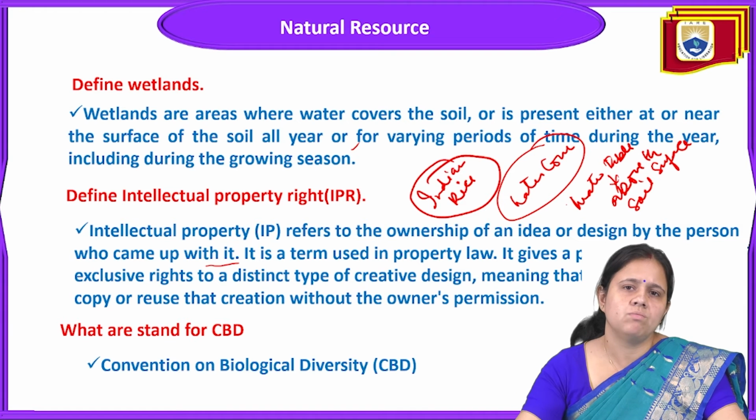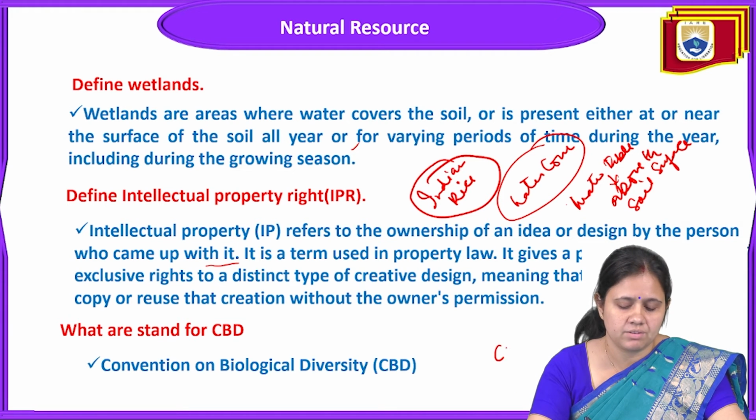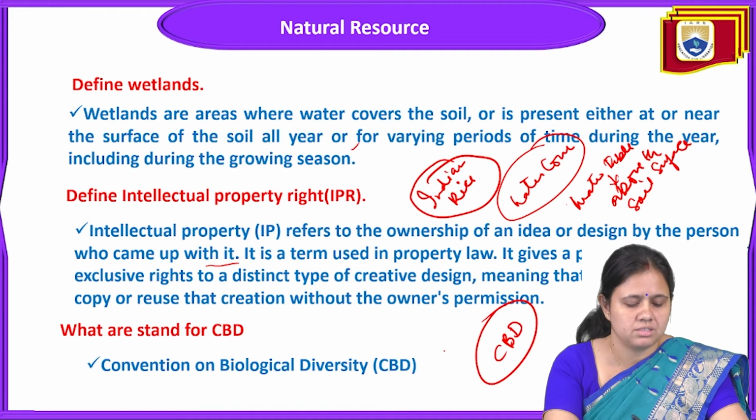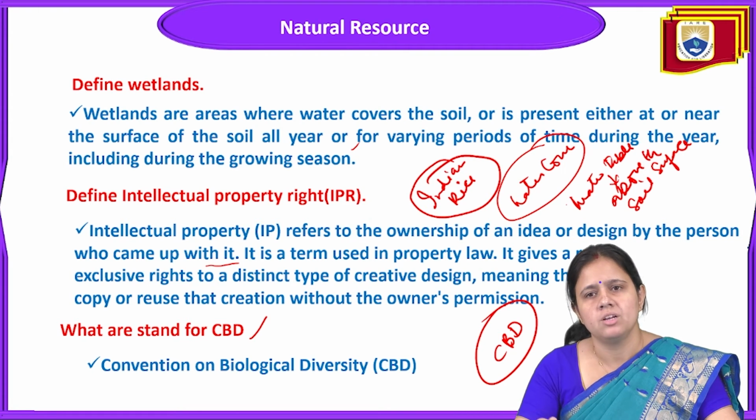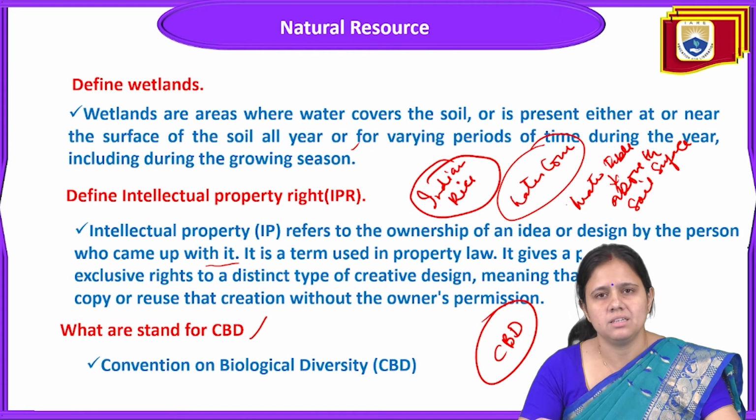In this context there is the CBD, the Convention on Biological Diversity. It is a convention that has been made for the conservation of biodiversity. It says that it is the right of a country to share or take the benefit from its own native resources.